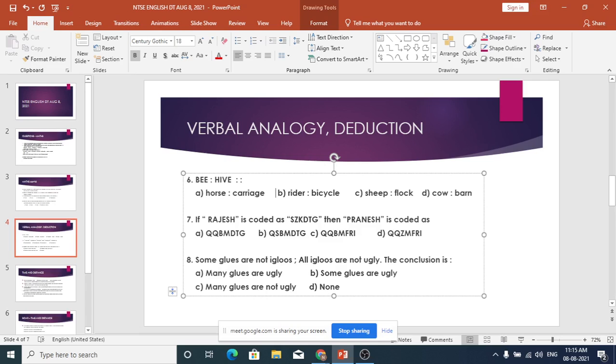So J is K, then E is D. That is one letter. So before N you have to get M and O. So M has to come, isn't that? So there again you have QQBM DTG and here QQBM FRI. So again A and C are there in the race.